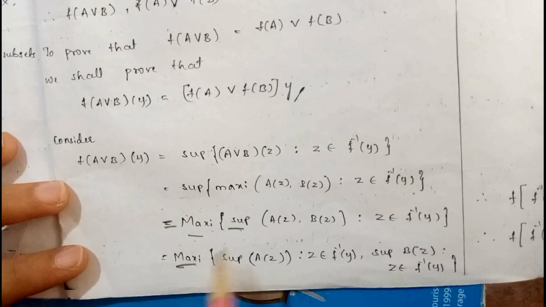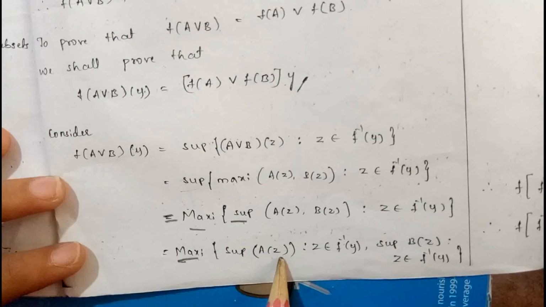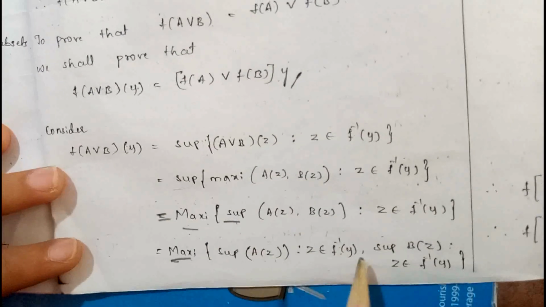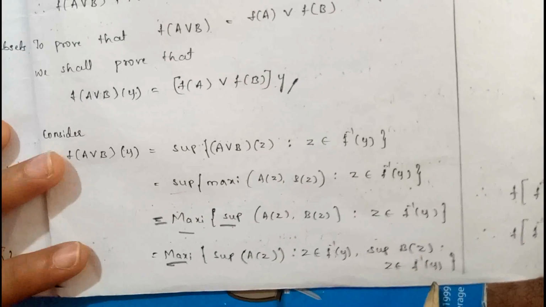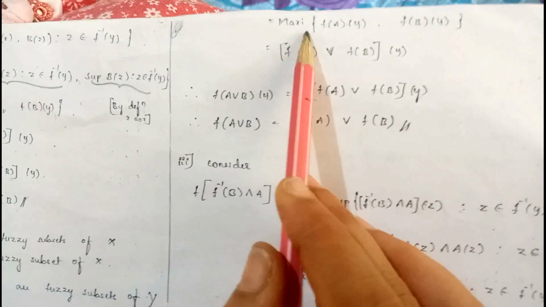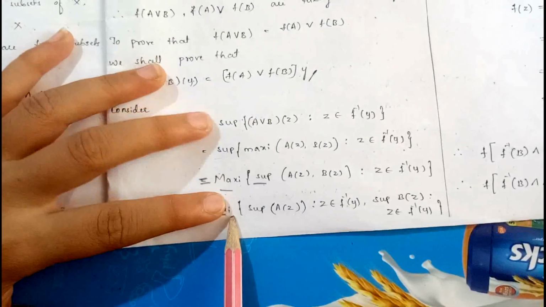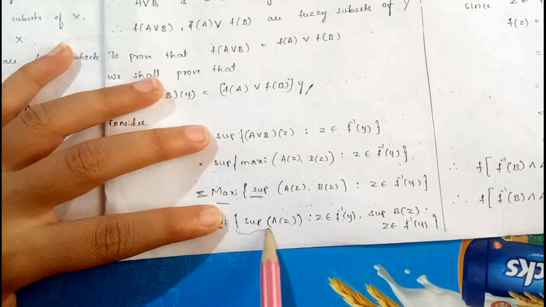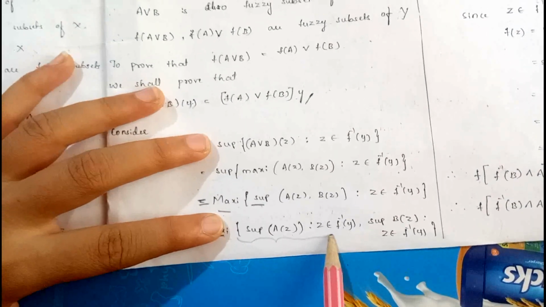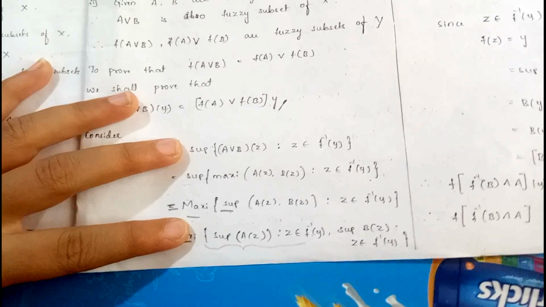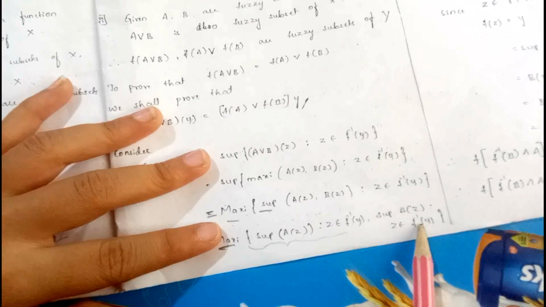Here maximum of, it can be written as supremum of a of z, z belongs to f inverse of y, comma supremum of b of z, z belongs to f inverse of y. That is maximum of. You know about the definition. By using the definition, supremum of a of z, z belongs to f inverse of y, can be written as f of a of y. Similarly, supremum of b of z, z belongs to f inverse of y, can be written as f of b of y.